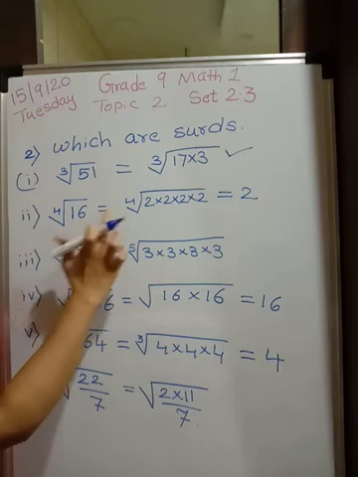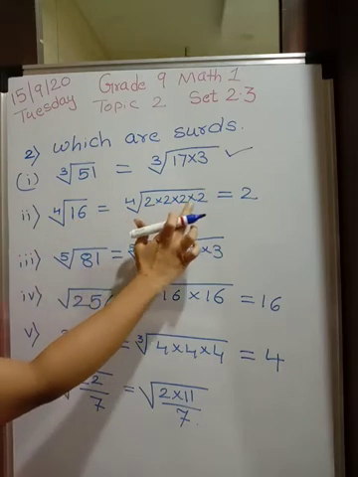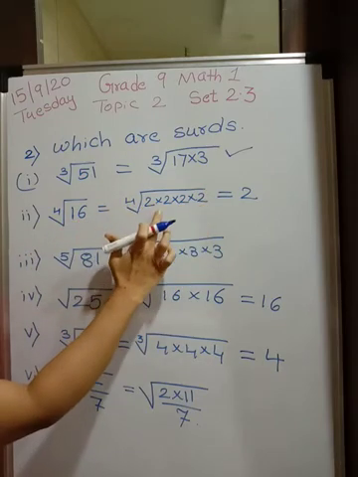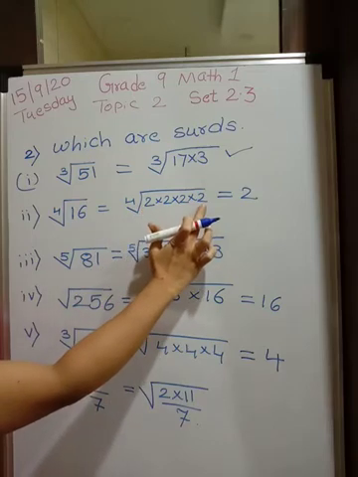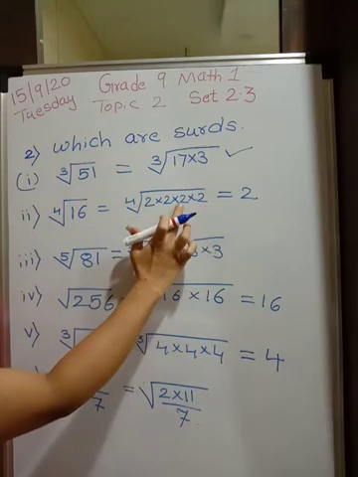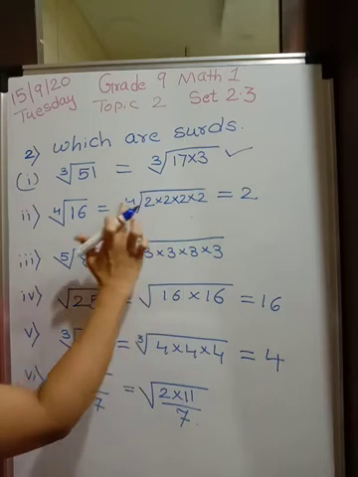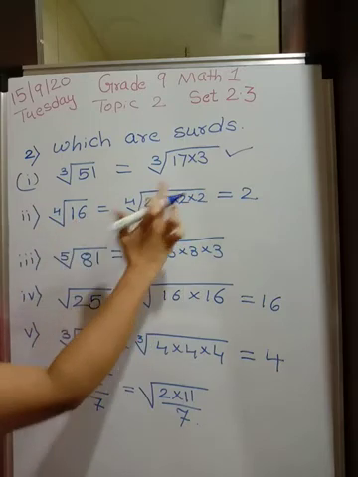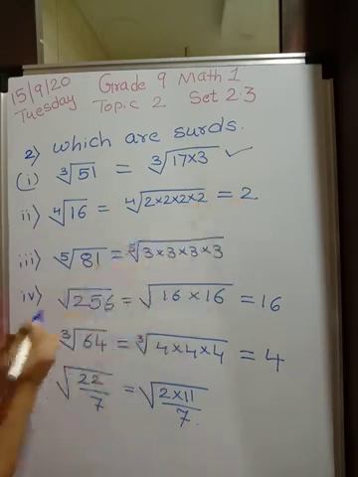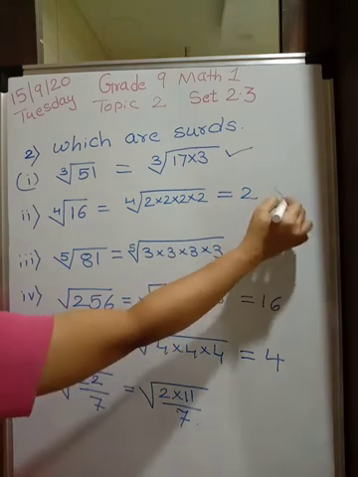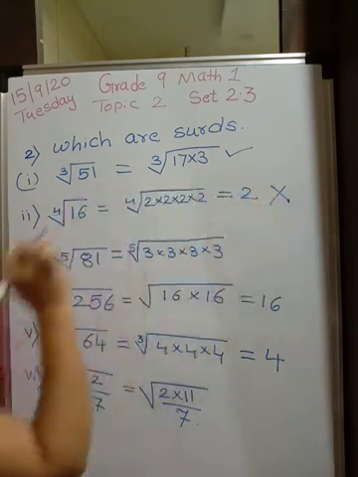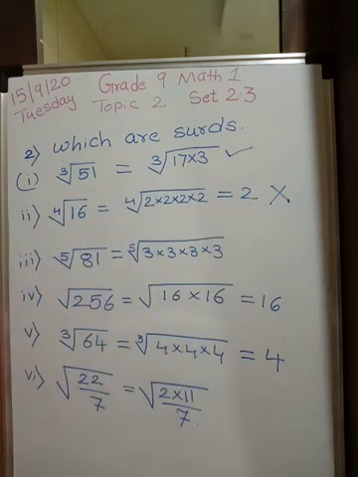Now here, fourth root of 16. 16 can be split up as 2 into 2 into 2 into 2. And so for the fourth root of 16, which number is repeated 4 times, multiplied by itself? That is 2. Therefore the fourth root of 16 is equal to 2, and this is a rational number. So this cannot be a surd because we have a perfect answer for this. Are you understanding me? Okay.